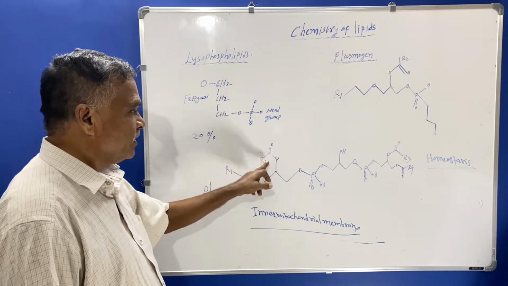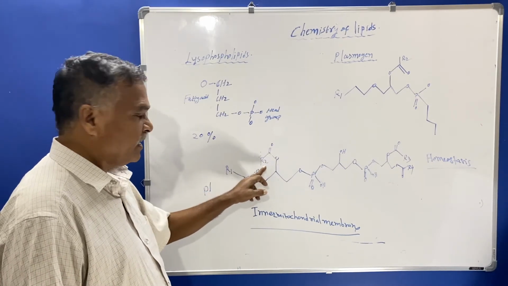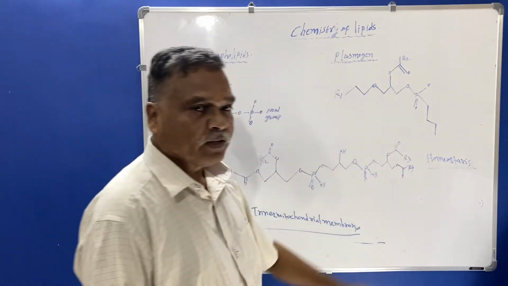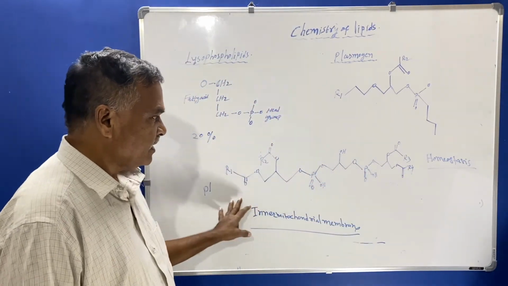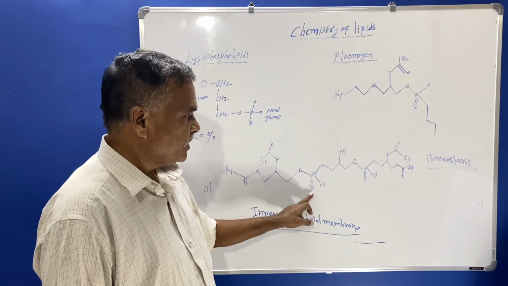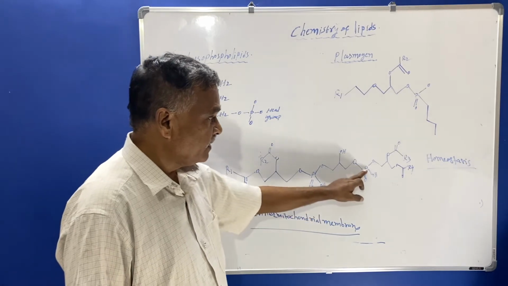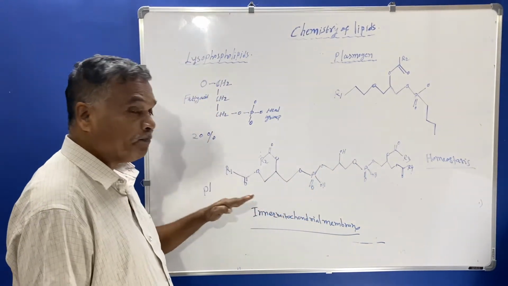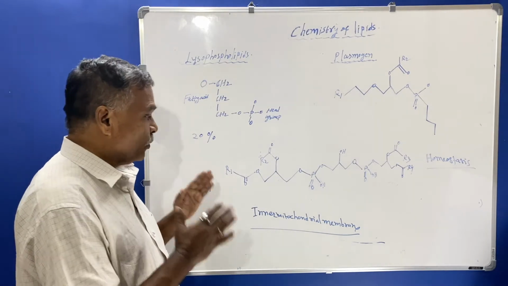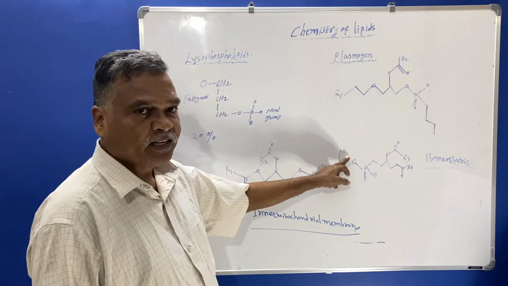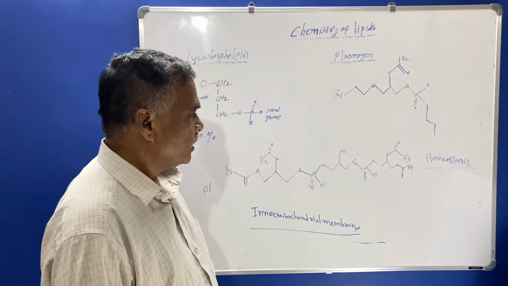This is connected with another fatty acid, so R1, R2, R3 and R4 are the fatty acids which are present, and two phosphate molecules are there, joined with the double bond of oxygen, P and P. So this is the structure of cardiolipin, and you must know that an OH group, called the hydroxyl group, is also present.